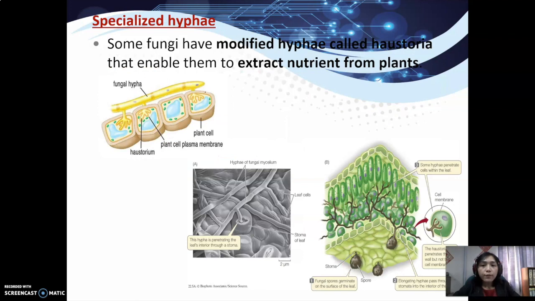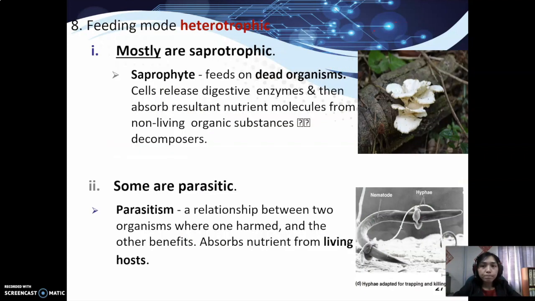Another kind of hyphae is known as modified hyphae, haustoria. This is found in parasitic fungi, enabling them to extract the nutrients from the plants.